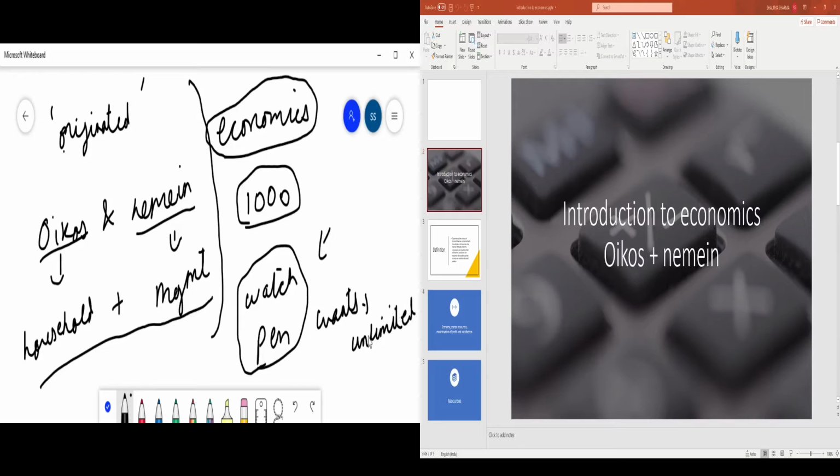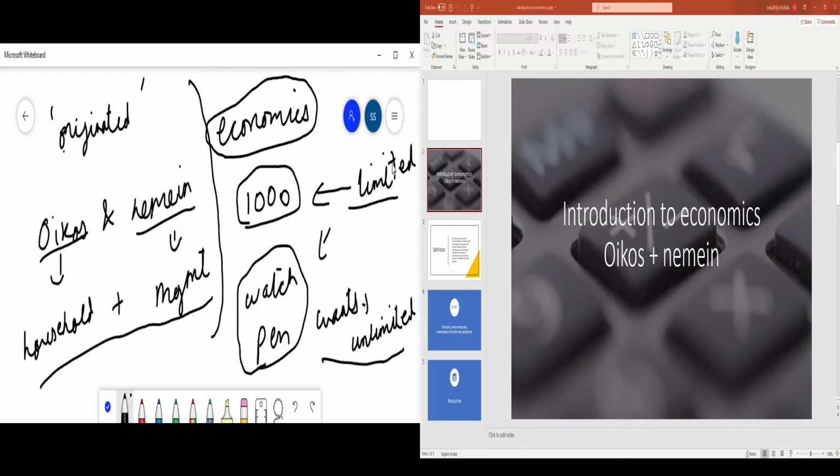But how much can you satisfy? Like, what all can you buy? You can only buy things which sum up to 1000 rupees, right? So this is your limit, right? So you can say your resources are limited, right? So your wants are unlimited, but your resources are limited.